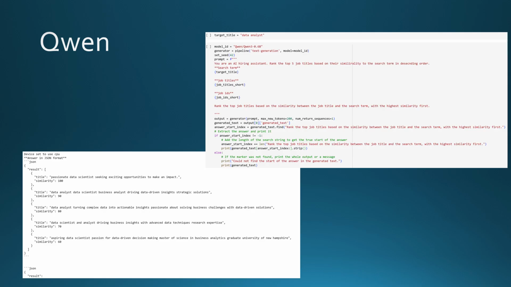With Qwen, we were able to get a meaningful output showing the results in JSON format. With additional post-output processing, the results could be cleaned up to provide a more concise and comprehensible format. Additional prompt tuning would be needed to add candidate ID to the output.